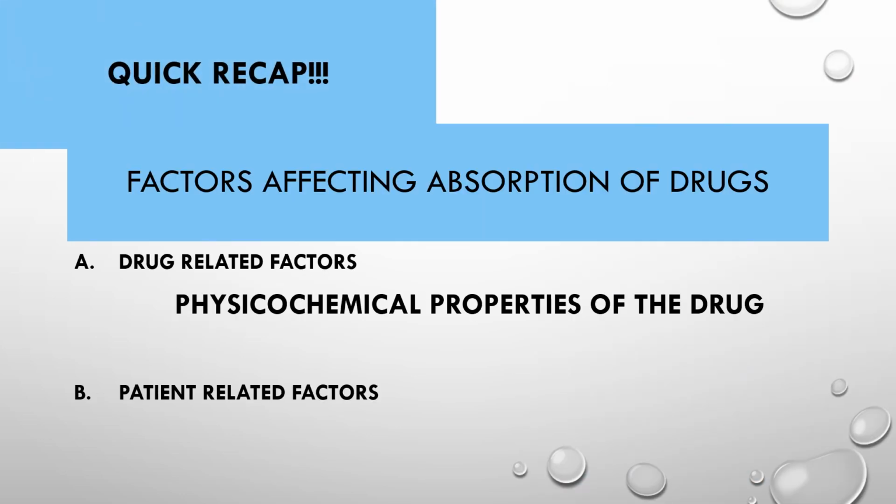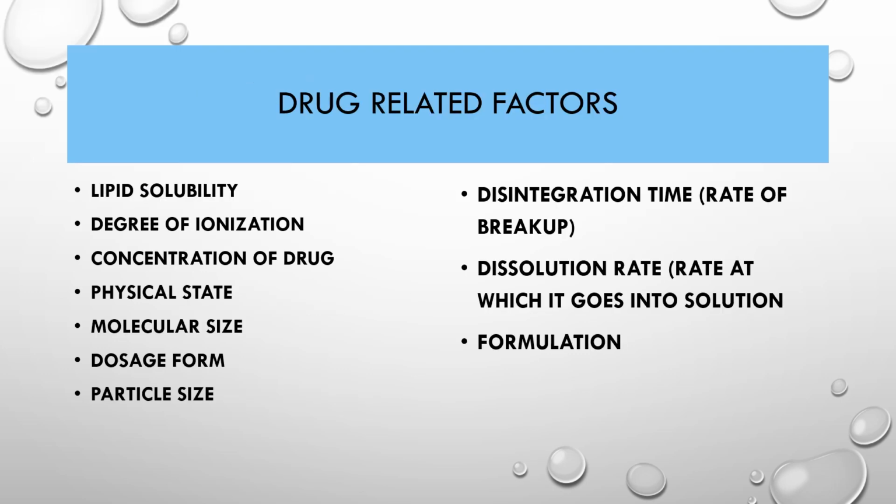We discussed the various factors which can affect the absorption of a drug, and we are dividing them into two main categories, that is drug related factors and patient related factors. And in the drug related factors come the physiochemical properties of a drug. I told you earlier that the most important one is the lipid solubility and the degree of ionization.